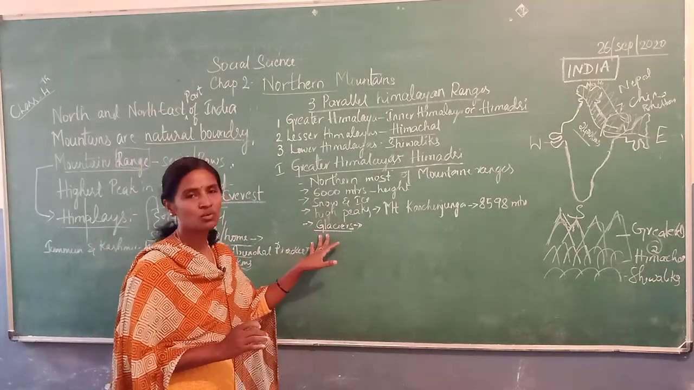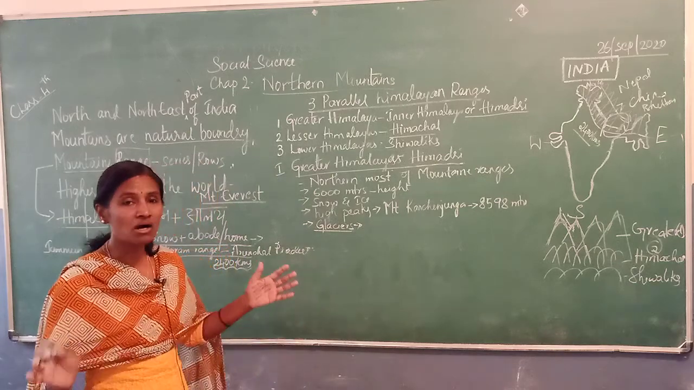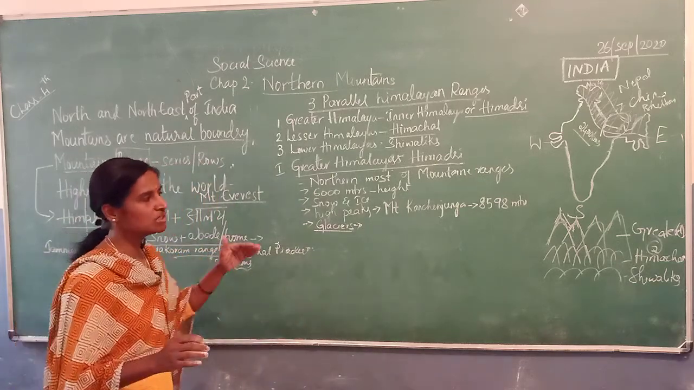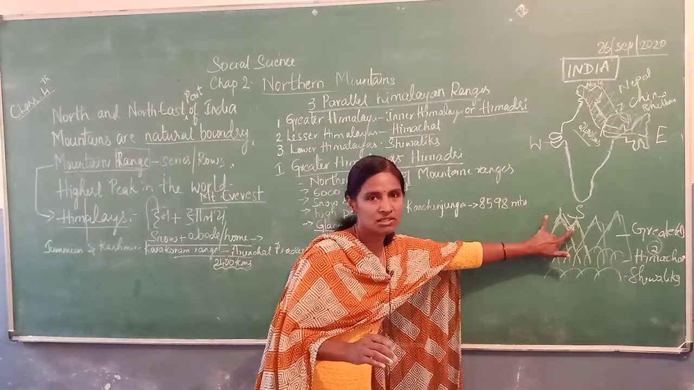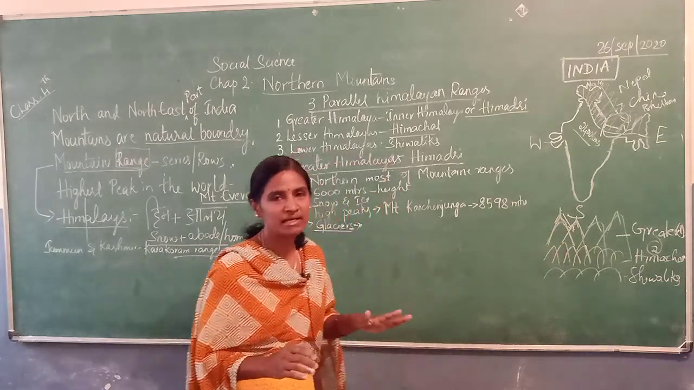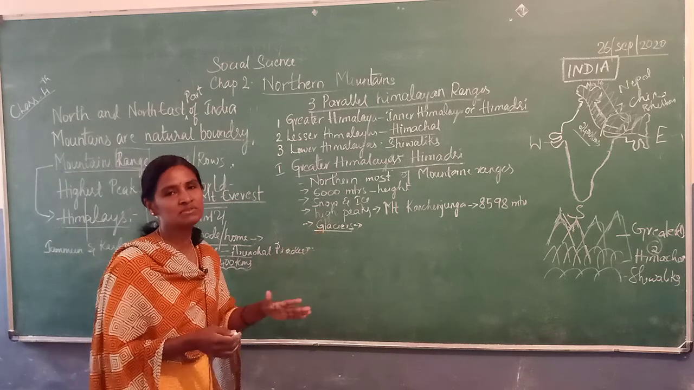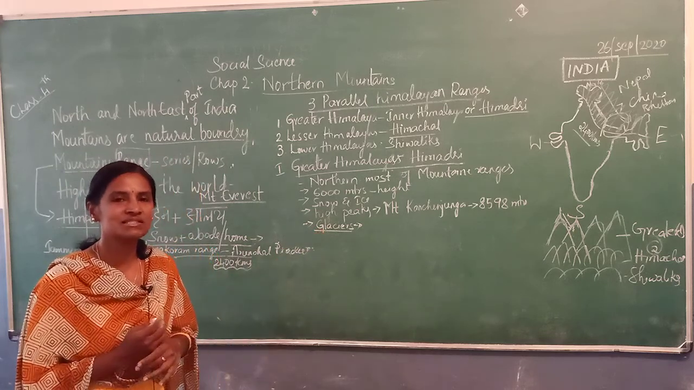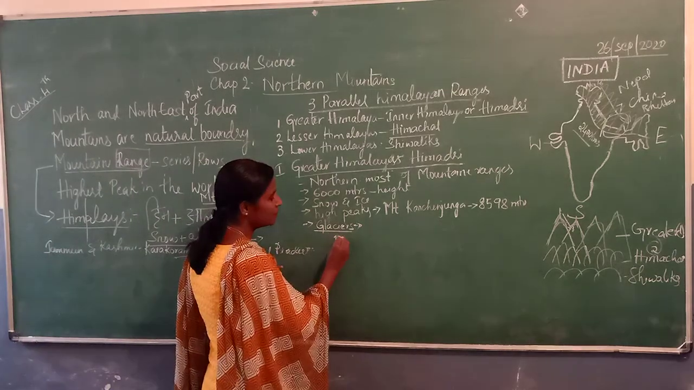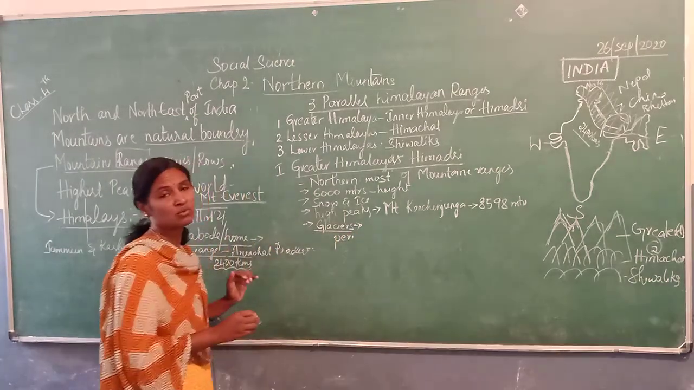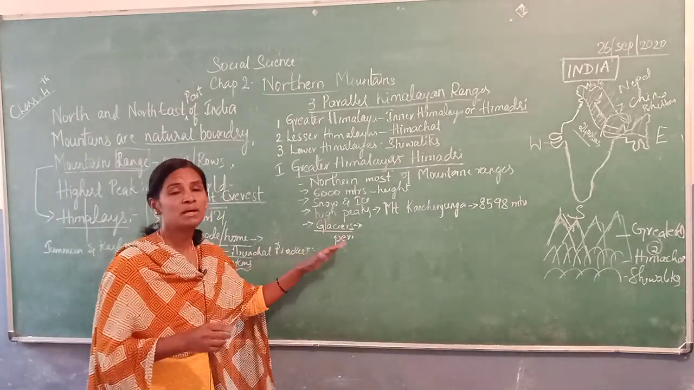Now we understand what a glacier is. A glacier is a big mass of snow or ice which keeps moving down, starts melting, becomes water and joins the rivers. This helps the rivers, so the rivers are called perennial rivers. Ganga, Yamuna, Brahmaputra, Satluj, these rivers are all perennial rivers.